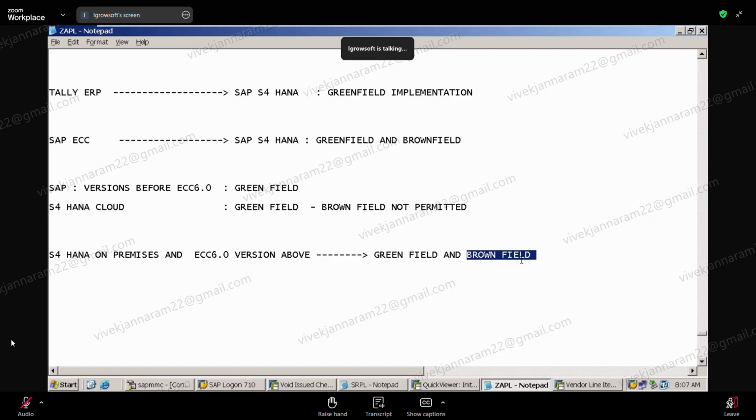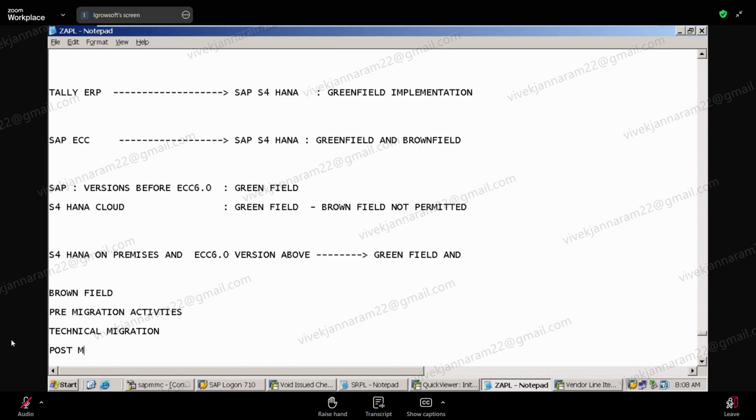So there are some checkpoints before technical migration, and there are checkpoints after technical migration. We call them pre-migration activities. Where will all this come? In brownfield only. In brownfield, we have pre-migration activities, then technical migration, and then post-migration.